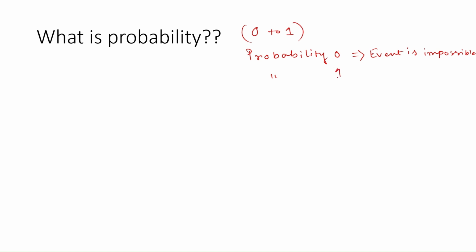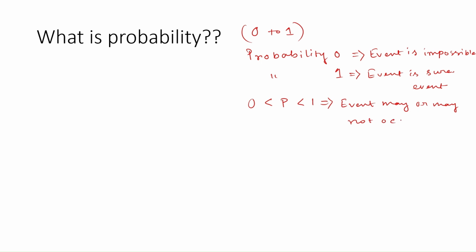Probability 1 means the event will certainly occur, or the event is a sure event. And if it's between 0 and 1, then the event may or may not happen. So these are the interpretations of the numerical values of probability.